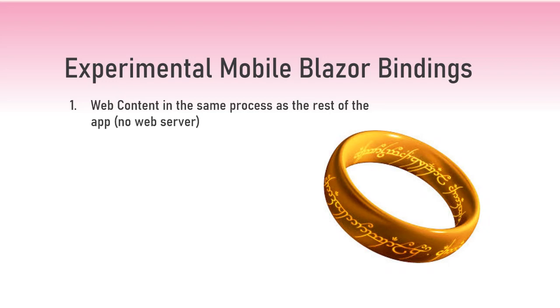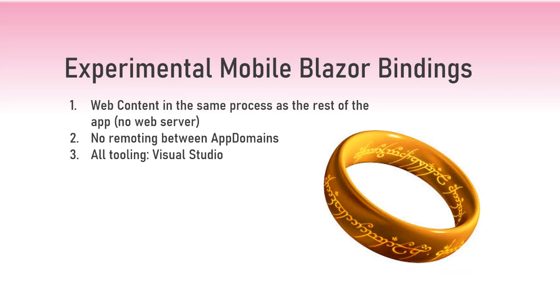You will be able to use the accelerometer, GPS, maps, everything you want, because even if the web capabilities get closer and closer, there is no replacement for the native part of the mobile application. So again, there is no crazy thing, no black magic between remote and app domain. Everything is running there. You will have access to all the tooling, like Visual Studio with all the debugging capabilities, and there are a lot of things coming, like hot reload for Blazor that's coming soon.